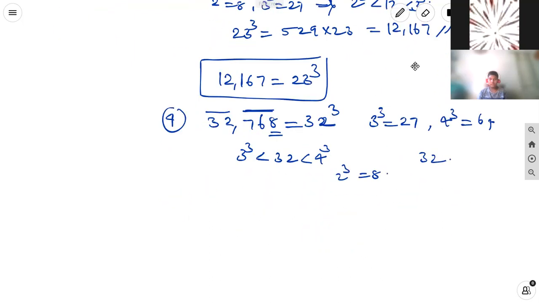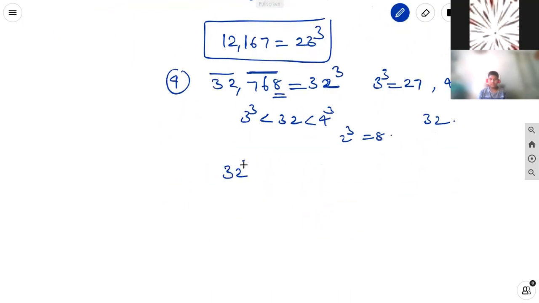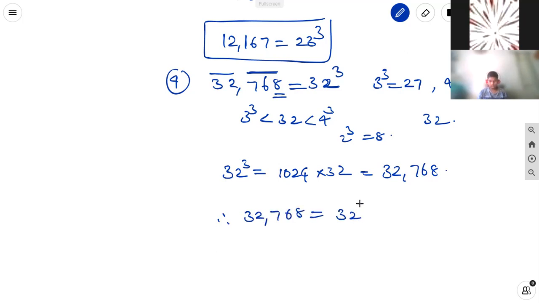Again, we can check it. 32 cube is equal to 32 into 32, which is 1024, into 32. It is equal to 32,768. Therefore, 32,768 is equal to 32 cube.